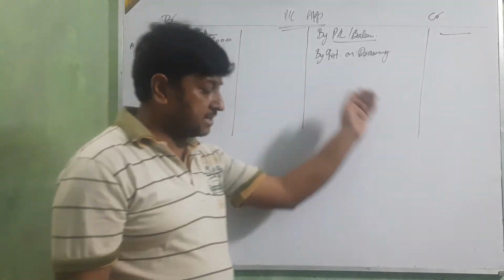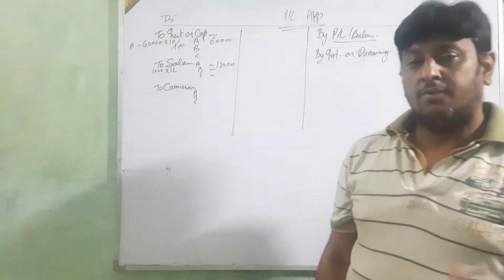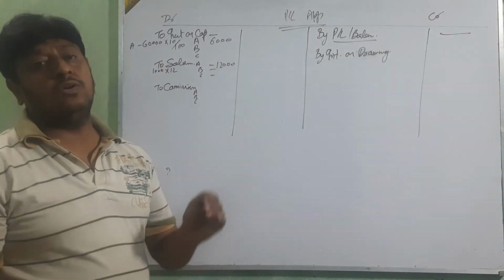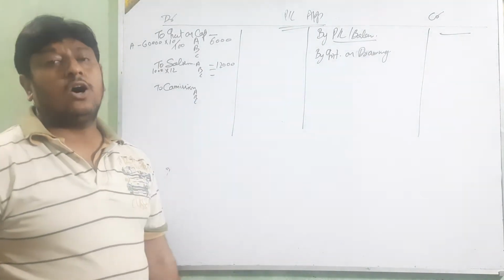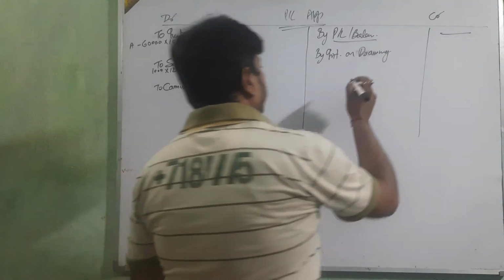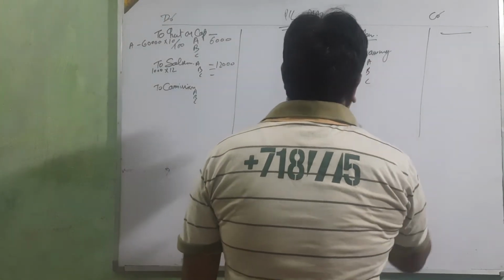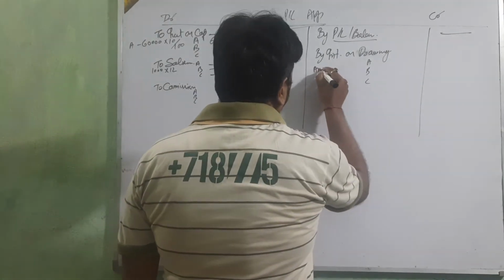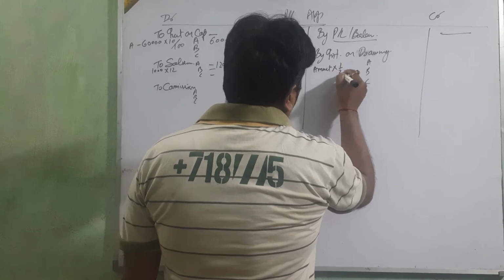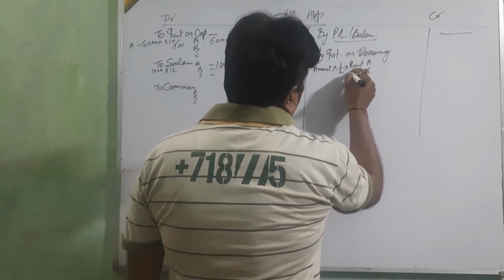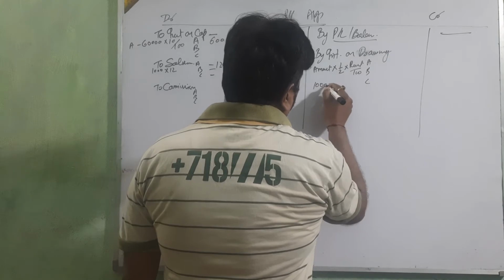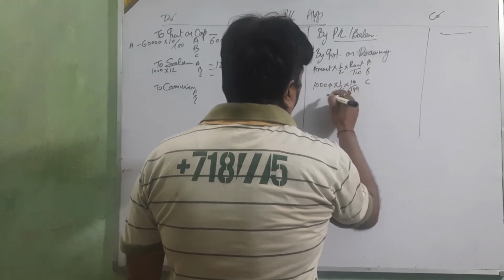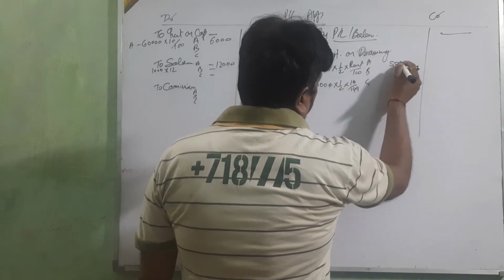Okay. Then next is interest on drawing. The amount withdrawn by the partners. On that basis we are going to calculate the interest on drawing for A, B, C. If a single amount is there, then we calculate amount into 1 by 2 into rate upon 100. Like that, if A drew 10,000, 1 by 2, 10%, 100, that amount is 500.